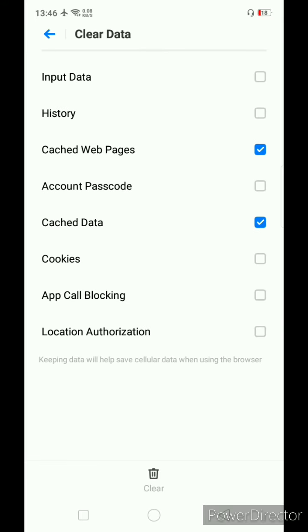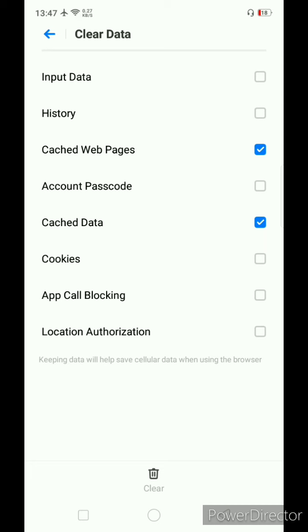Now see, let me explain what is cache web pages or cache data. It is the data which is stored by the website in our browser that helps to run different graphics in that particular web page. So we see different images, videos, icons, text, colors, designs. All these things are possible when there is cache data. This data is useful to run that particular website smoothly.